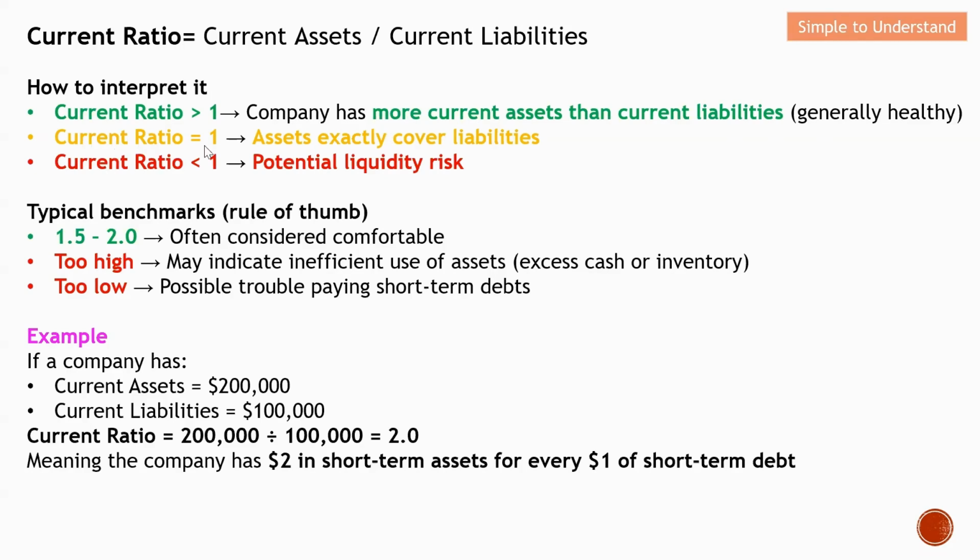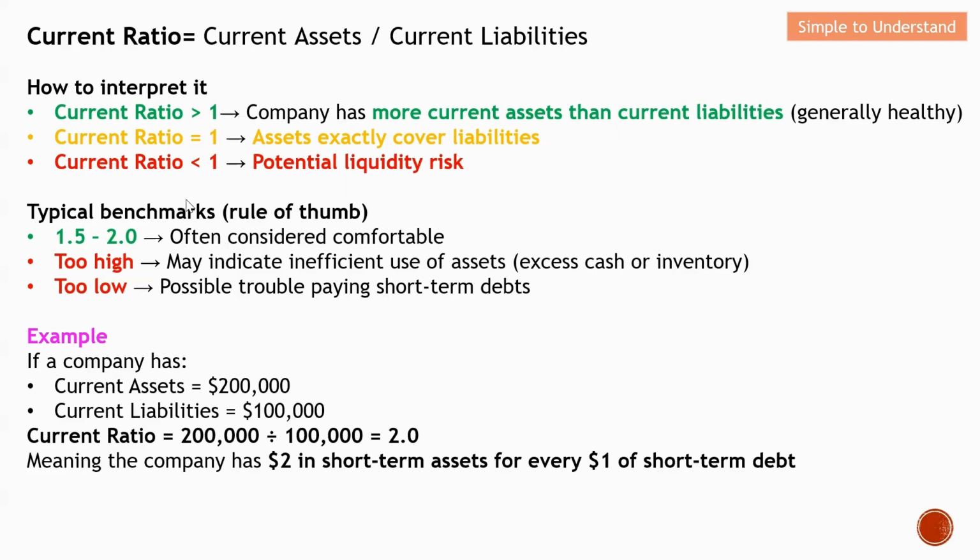Next, when the current ratio is equal to 1, which means that the current asset is exactly equal to the current liability, everything is just nicely balanced. When the current ratio is less than 1, this is actually a red flag. It means there is potentially a liquidity risk, so this becomes a big issue.